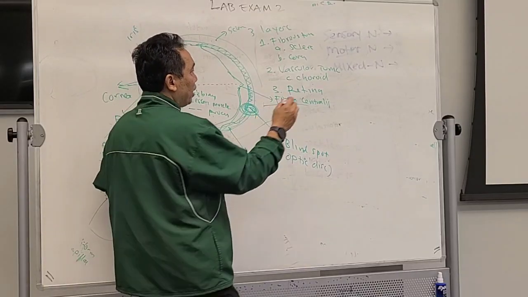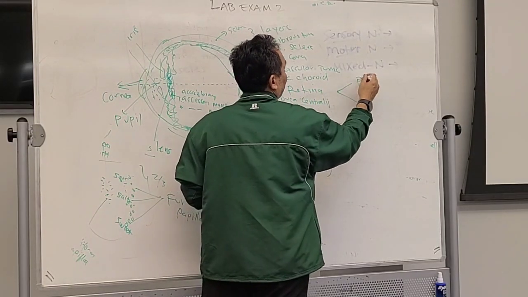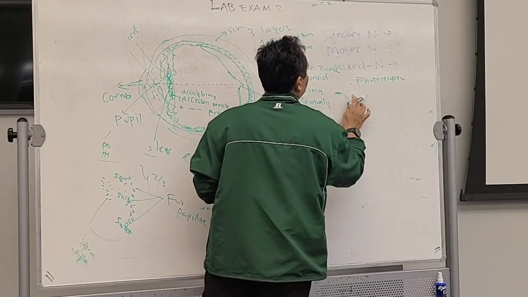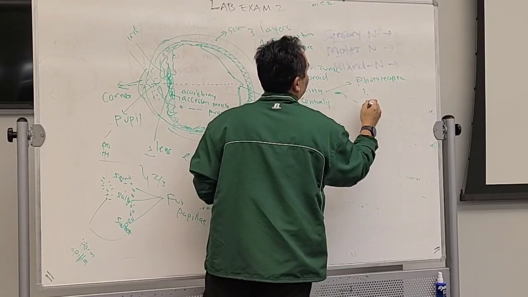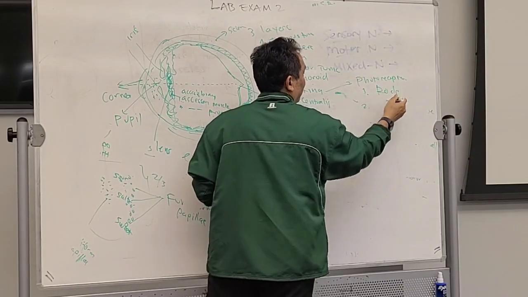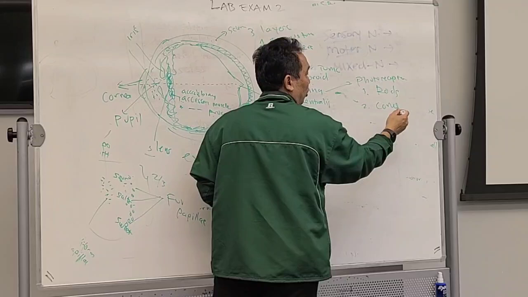How many photoreceptors do we have? How many in the retina? Two, right? Rod. And what's the other one? Cone. How many types of cone?